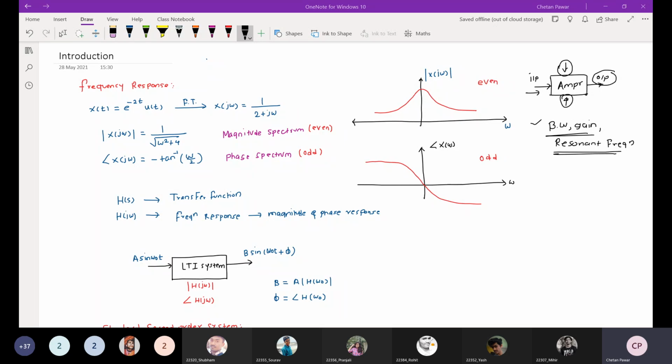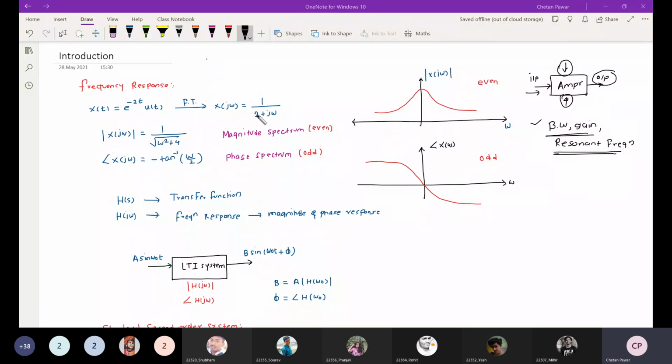Okay, so this is the impulse response of the control system, that is x of t is equal to e raised to minus 2t u of t. Now, if I want to do the frequency domain analysis of this control system, I will take a Fourier transform of it, right? So if I take a Fourier transform, I get X of j omega is equal to 1 upon 2 plus j omega. Now in the frequency response analysis, there are two main spectrums. The first one is the magnitude spectrum and the second one is the phase spectrum, right?